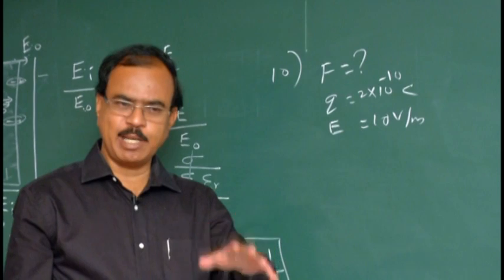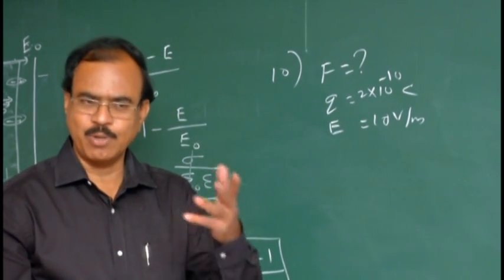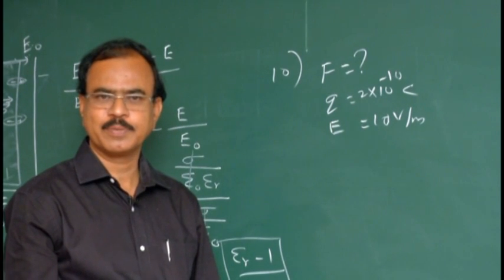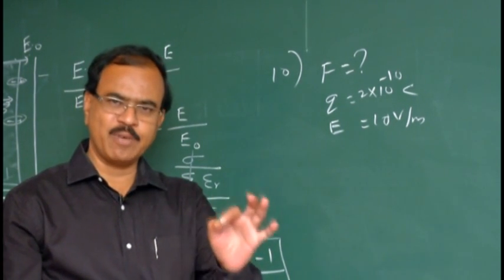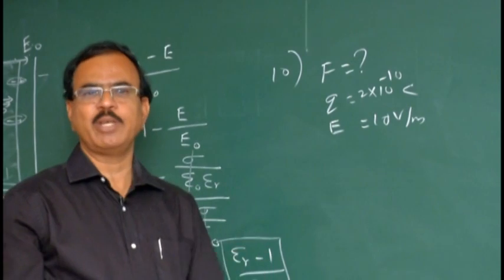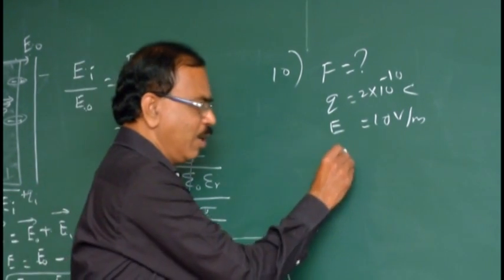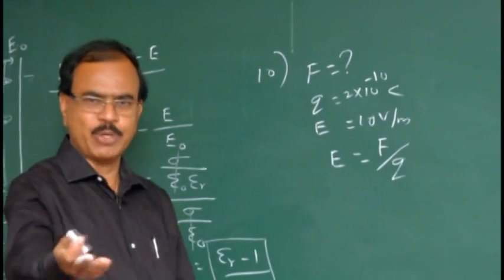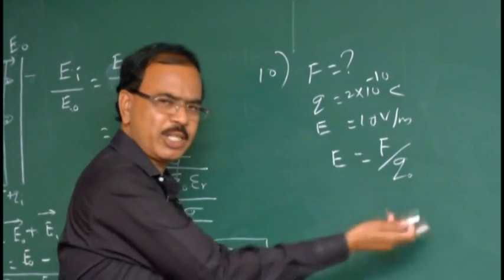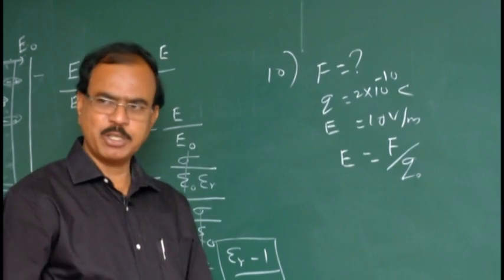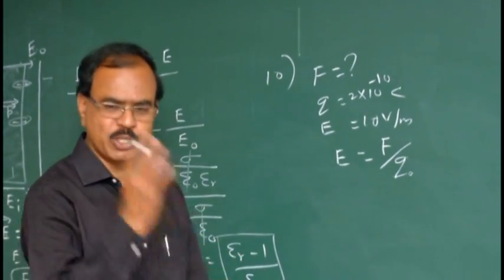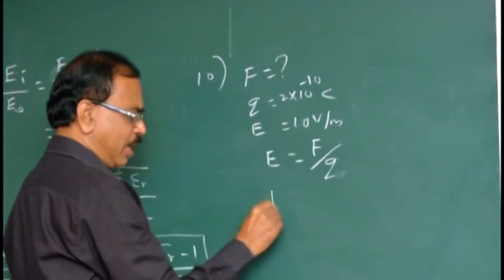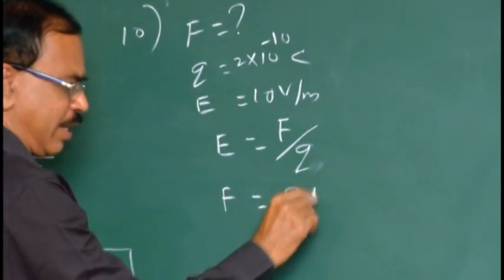Electric field intensity at a point in the electric field is defined as the force experienced by unit positive charge placed at the point. Simply say, electric field is defined as force experienced by unit positive charge. The basic definition of electric field, how to measure it: force by charge. So F is equal to Q into E.